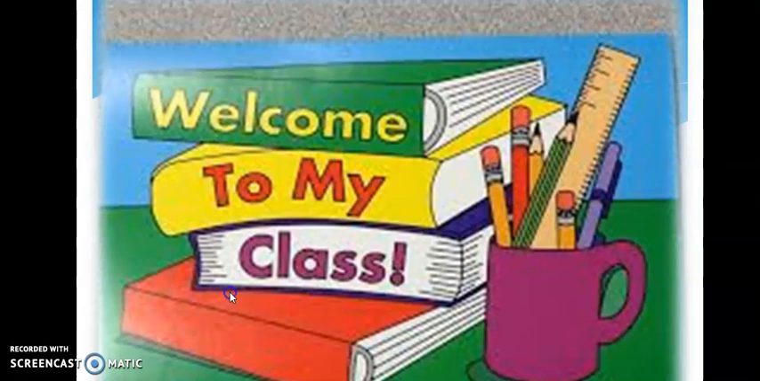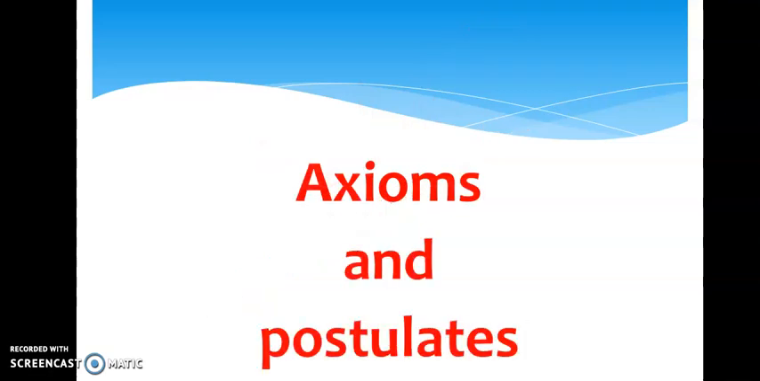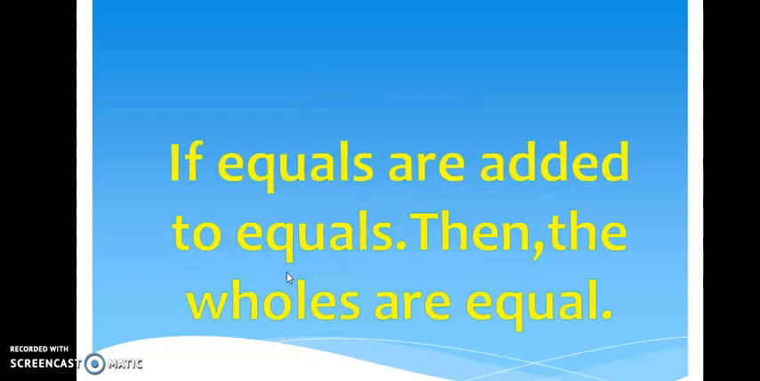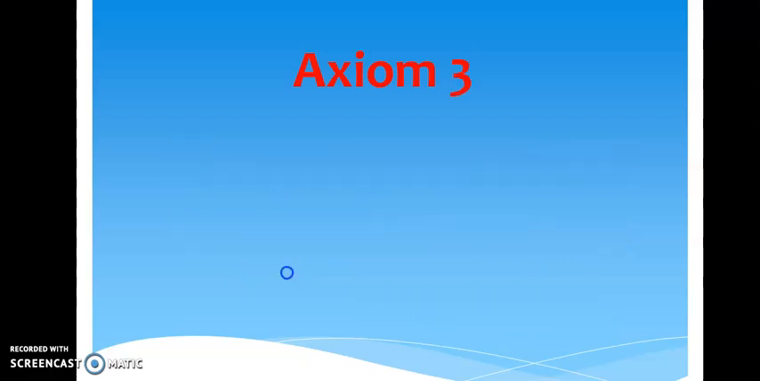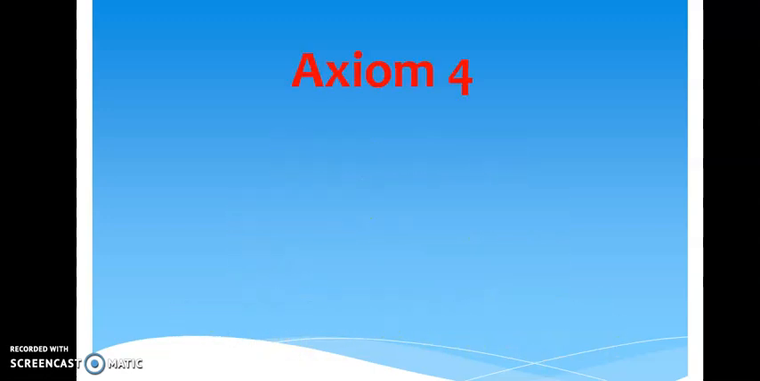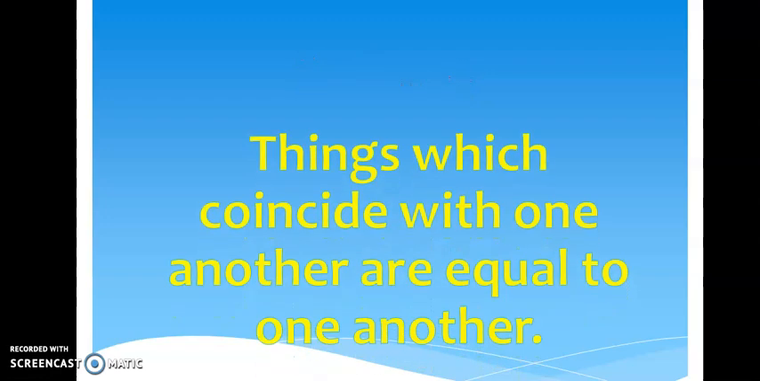In the last class, you had learned 7 axioms of Euclid, and again I wanted to recall. Yes, here it is. Axiom 1 says that things which are equal to the same thing are equal to one another. And axiom 2 states that if equals are added to equals, then the wholes are equal. And axiom 3 states that if equals are subtracted from equals, then the remainders are equal. And axiom 4 states that things which coincide with one another are equal to one another.